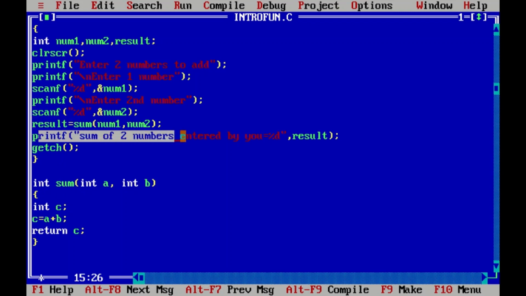And after this, when this line will be printed, 25 will be printed as a result, right?